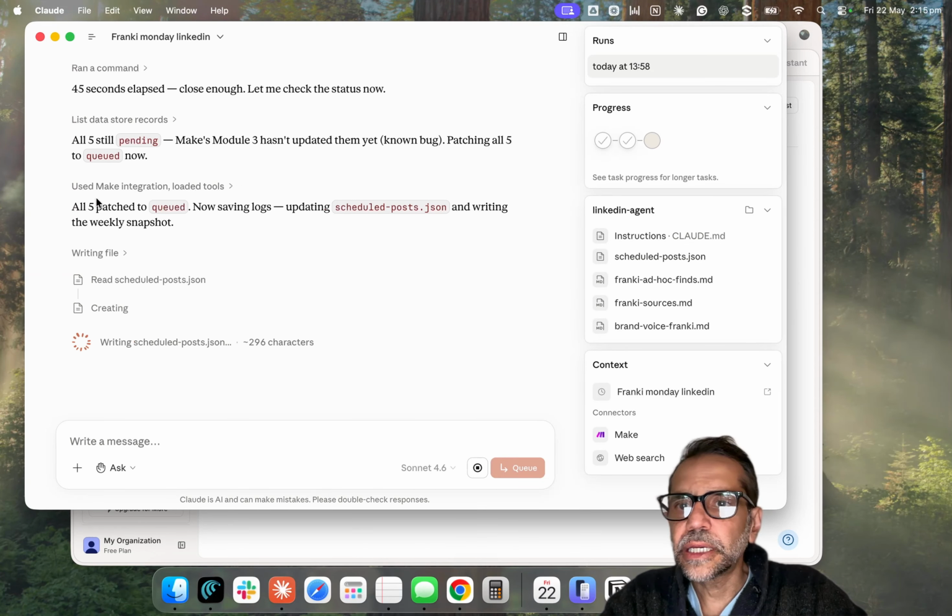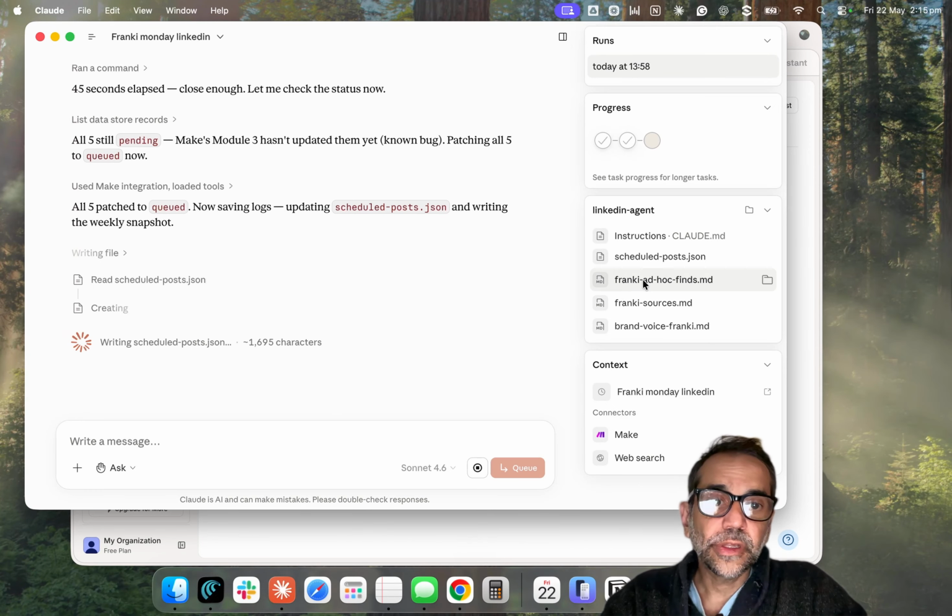You can see here all have been scheduled, updated. There's a scheduled post for the snapshot weekly. So that's going to be now reading that. So it's following those instructions, which are available for you as well. So it's a systematic approach to create that post for you.